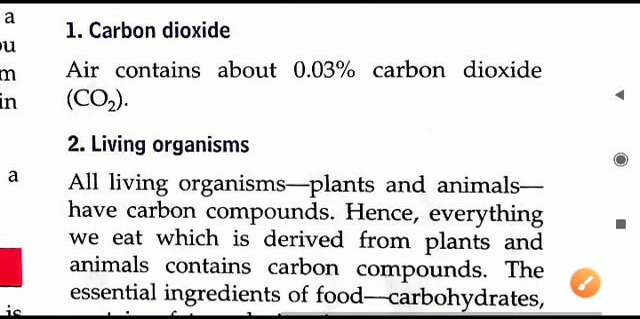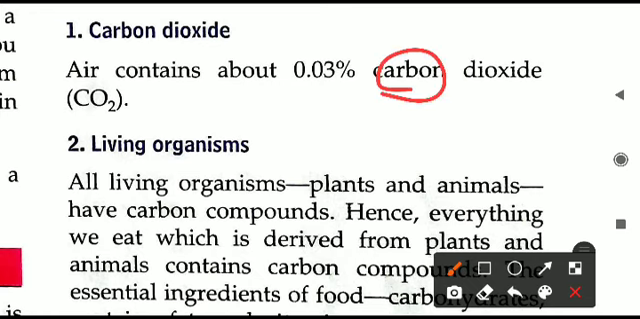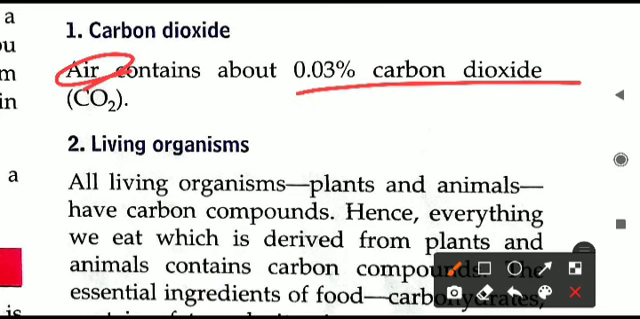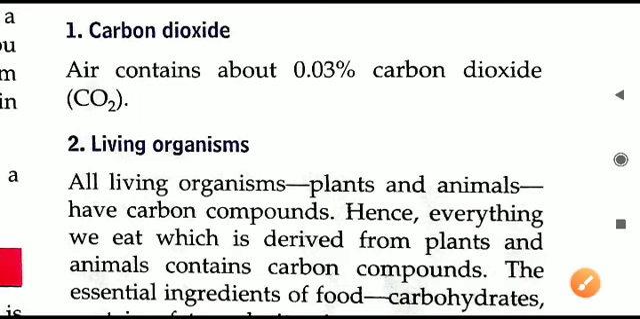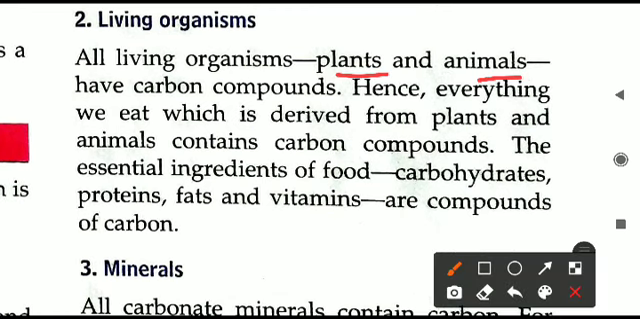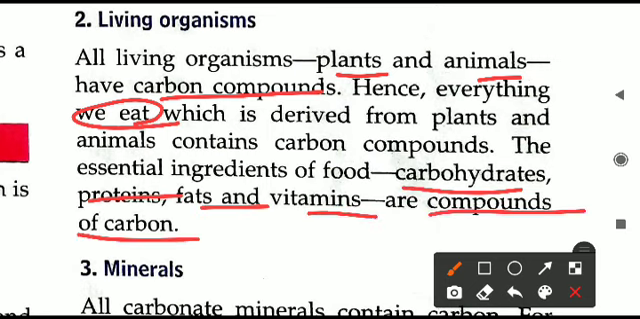For example, carbon dioxide. Two elements, carbon and oxygen, are there, but carbon is a part of this also. So in the combined manner, air has carbon in the form of carbon dioxide. 0.03% of natural air is carbon dioxide. In the case of polluted air, this percentage can be even higher. Next is living organisms. Plants, animal bodies, even human bodies have carbon compounds. Whatever you eat from the plants, vegetables, fruits or anything, all of them contain carbon compounds like carbohydrates, proteins, fats, vitamins.